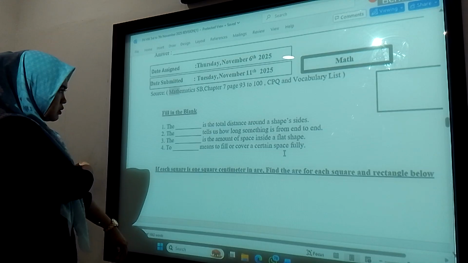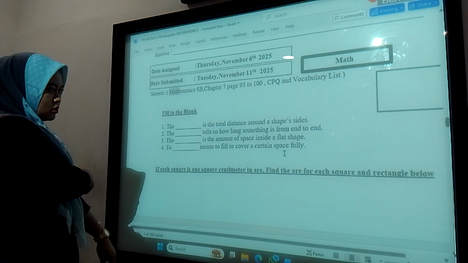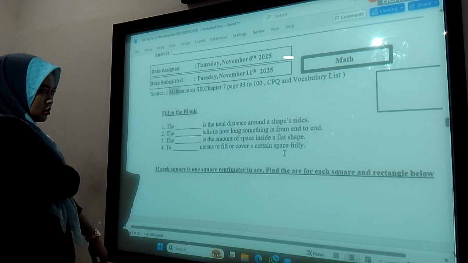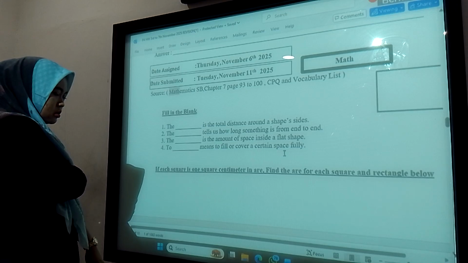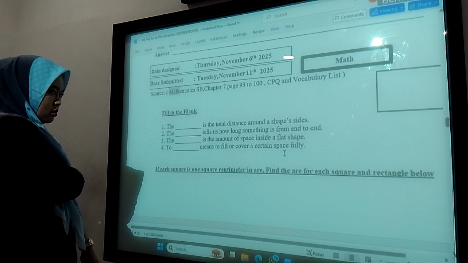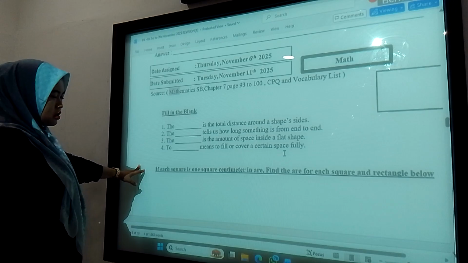Okay. So this one, just find the area, right? We just go to the first question here. Sure.